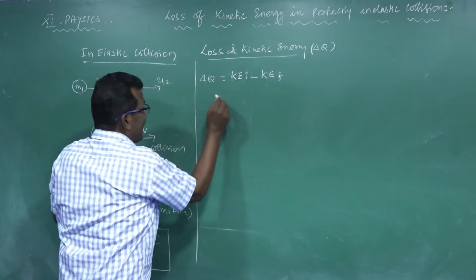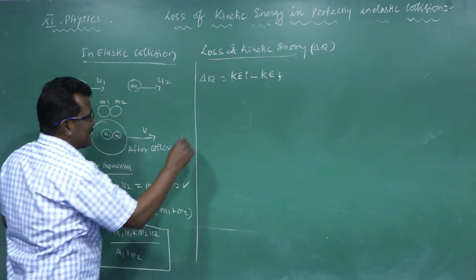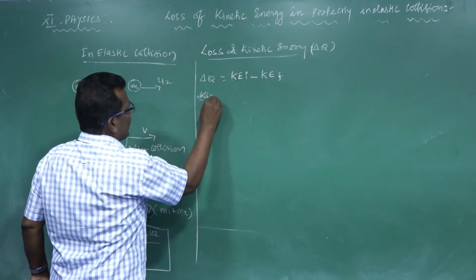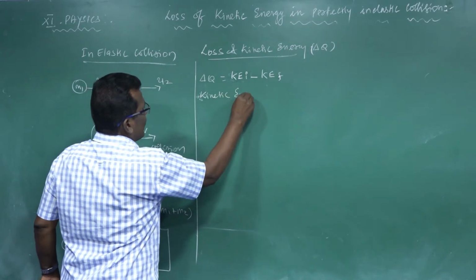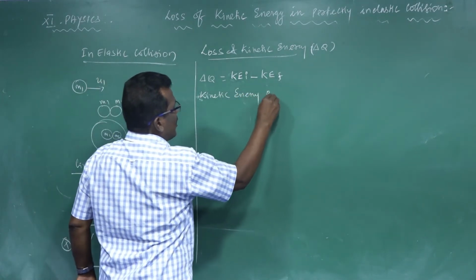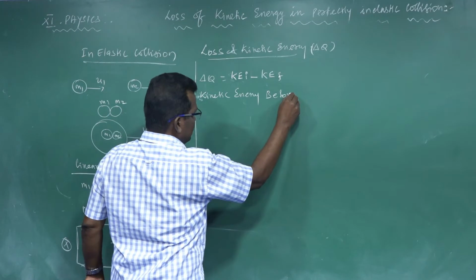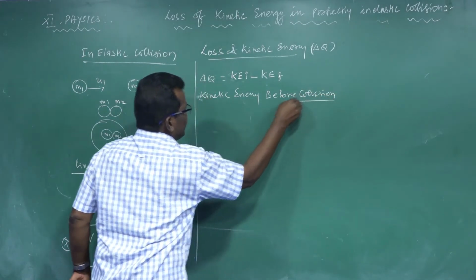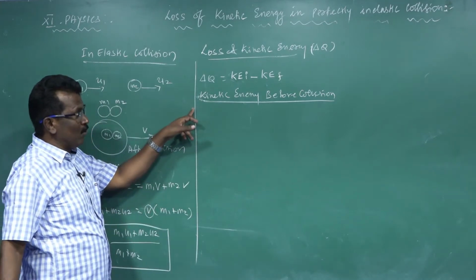See, how do we calculate the kinetic energy before collision?